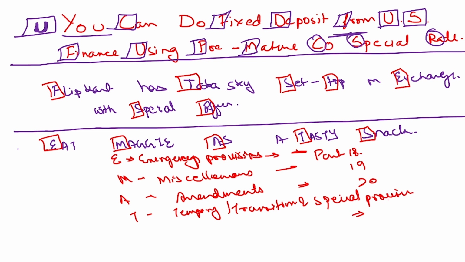Abrogation of Article 370, which was giving special status to Jammu and Kashmir, has been part of the constitution under this particular part itself.